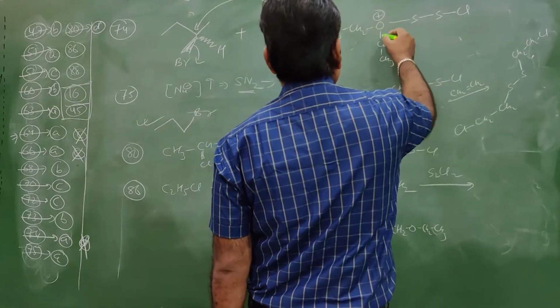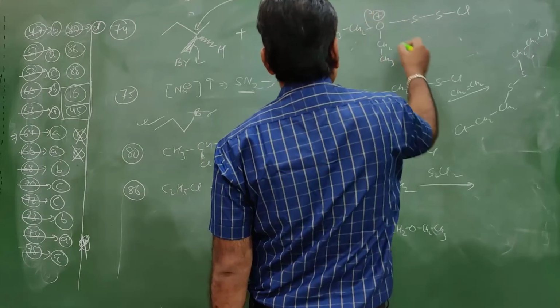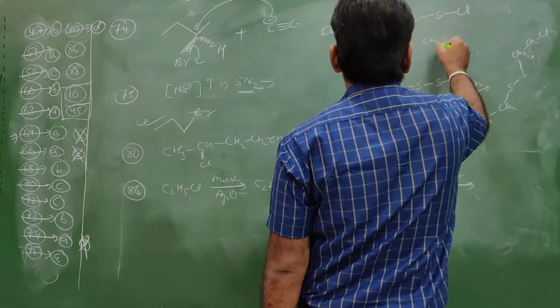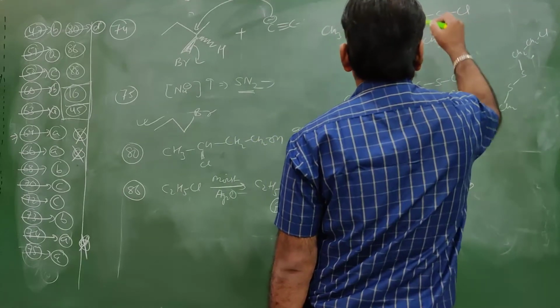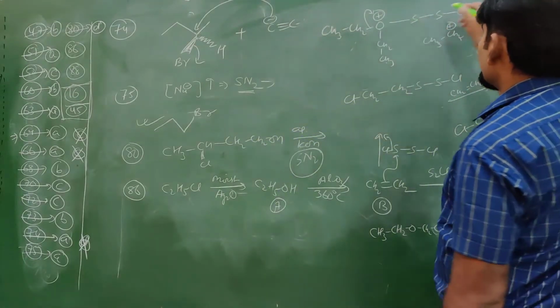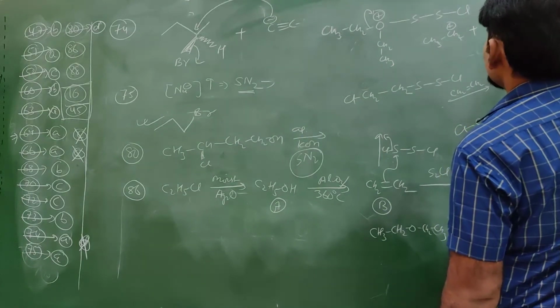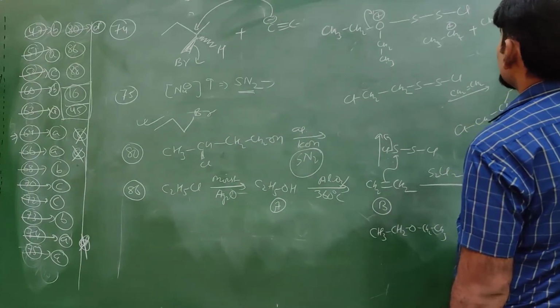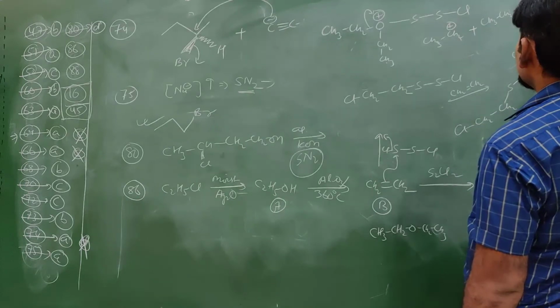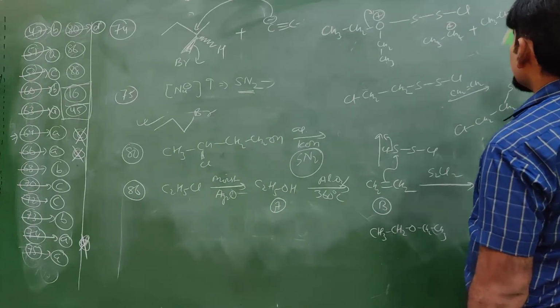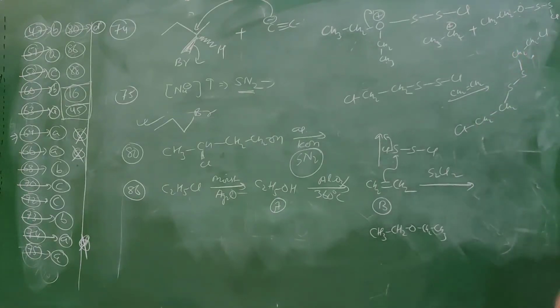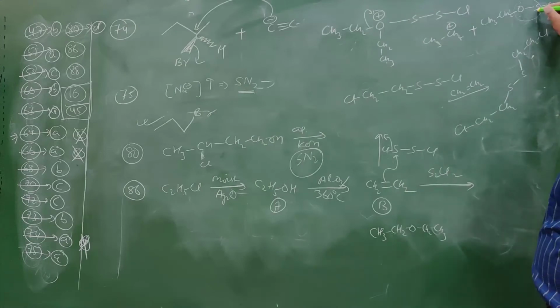This plus is there, so this bond is transferred, becoming CH3CH2 plus this whole molecule CH3CH2O, sulfur, chlorine. Oxygen, sulfur, there is double bond character, so this bond must be broken. So this becomes a good leaving group.